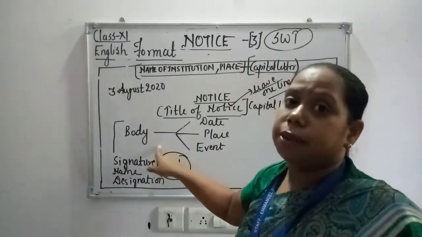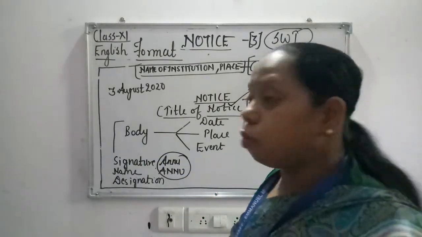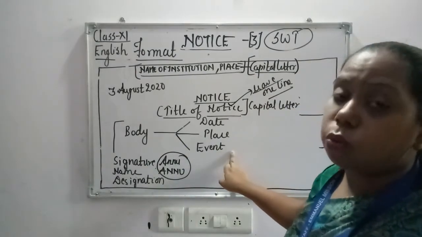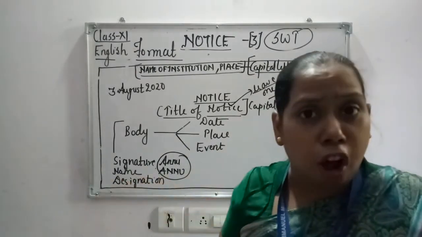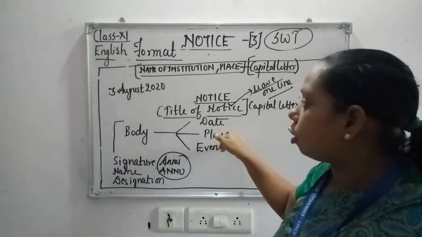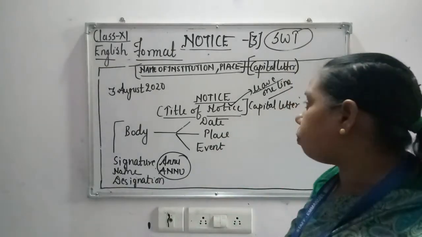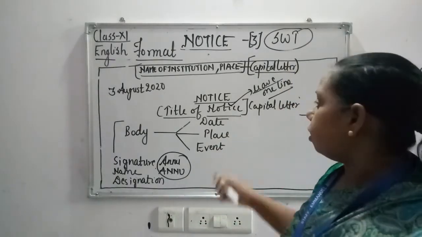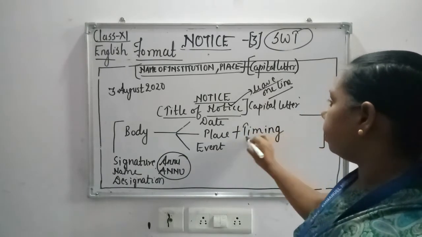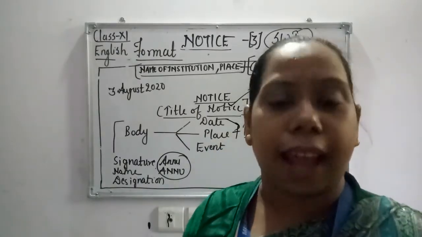Then the body means this is to inform. Okay, that way you can start. And date, place and event means the event should be mentioned. What is the event? If it is an inter-school singing competition, then where it is going to be organized, in the school auditorium, which date, and if it's a competition, then the timing should also be mentioned. Okay, along with the date you should always mention the timing.